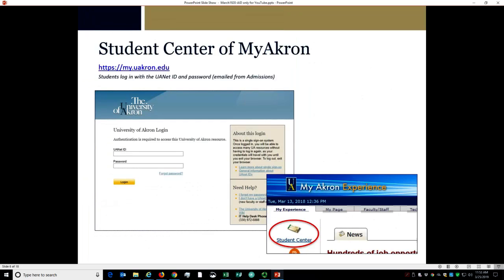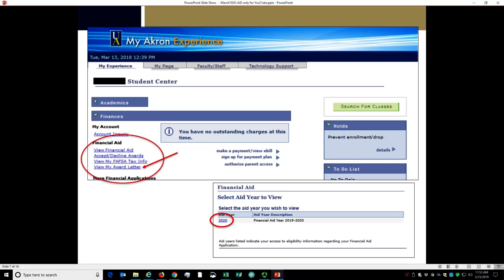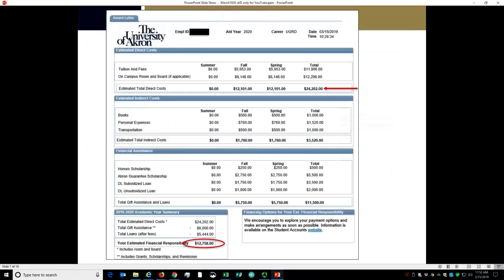To view financial aid information online, your student can log into the Student Center of MyAkron. Under the Finances section, you'll find a number of different options for the student account and financial aid information. When you click on View My Award Letter and choose the aid year you want to view, you can see the most up-to-date version of your student's financial aid award letter.